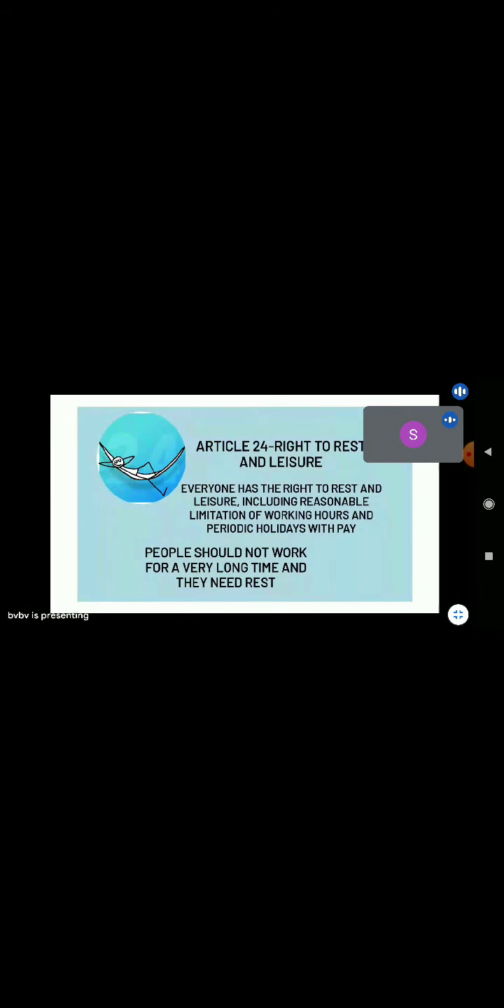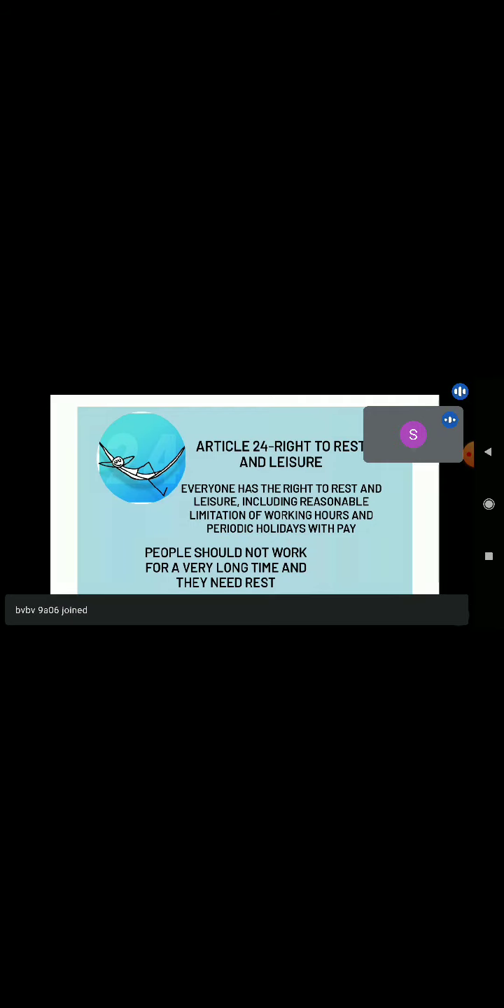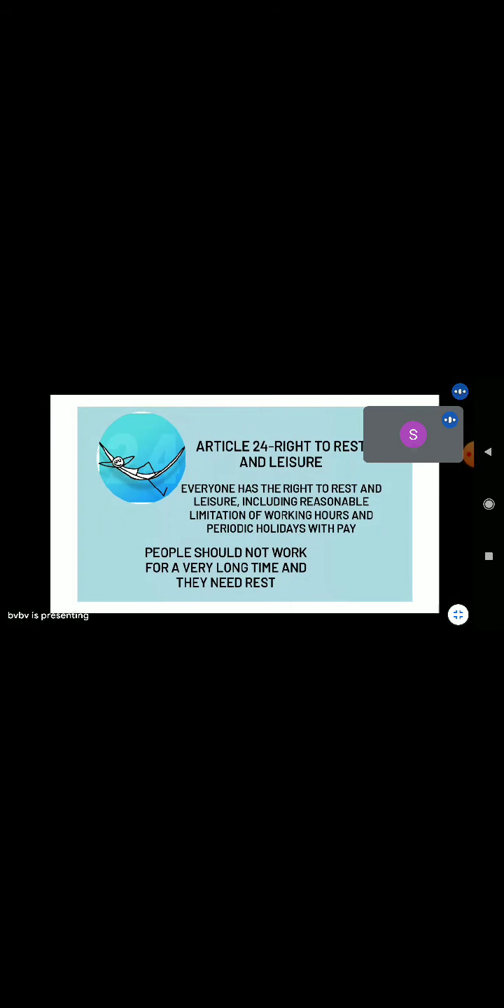Article 24, right to rest and leisure. Everyone has the right to rest and leisure, including reasonable limitation of work hours and periodic holidays with pay. People should not work for a very long time and they need rest.